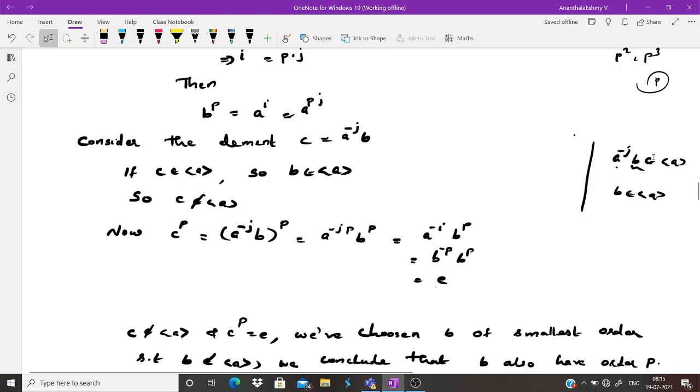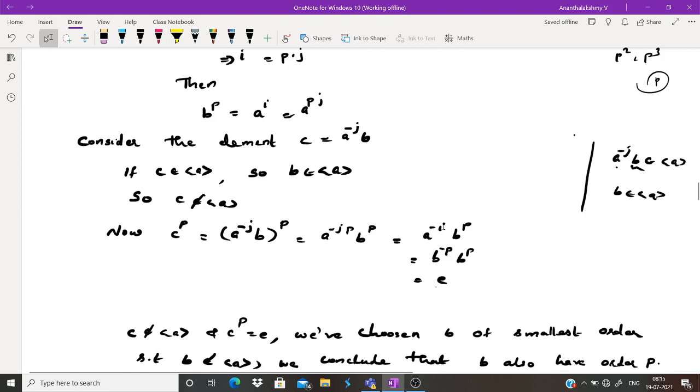So if C belongs to the cyclic group generated by A, then B belongs to the cyclic group generated by A, which is not so. So C is not an element of the cyclic group generated by A. Now consider C raised to P, which is equal to (A raised to minus J into B) whole raised to P. Arranging, A raised to minus J P into B raised to P, which is A raised to minus J P into A raised to I P, which is nothing but I.